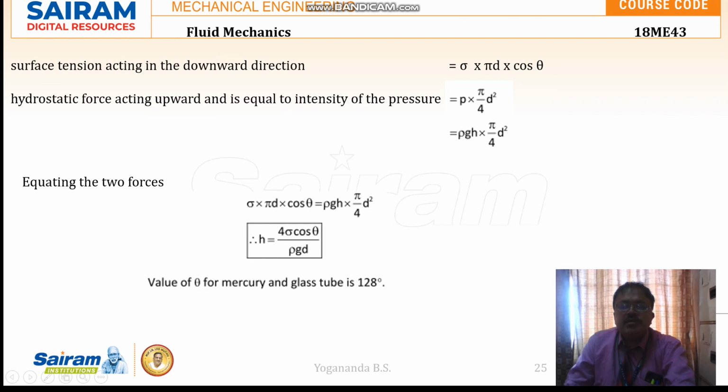Intensity of pressure P is rho g H, as given by the hydrostatic law, which we are going to discuss in the coming session. So P is rho g H into pi d square by 4. Equating the two forces, we have this equation.